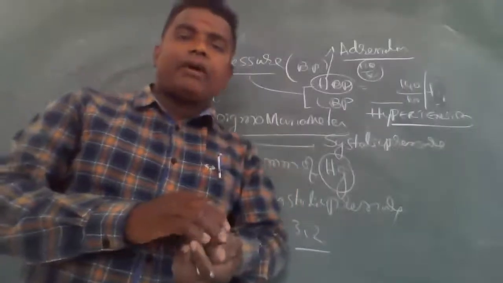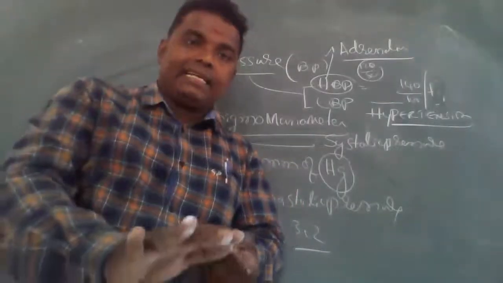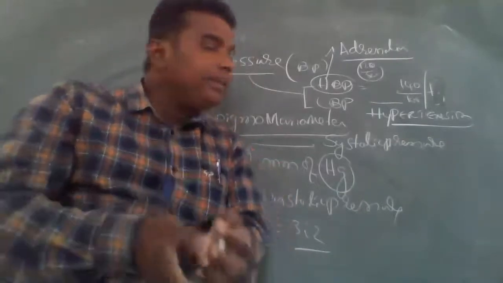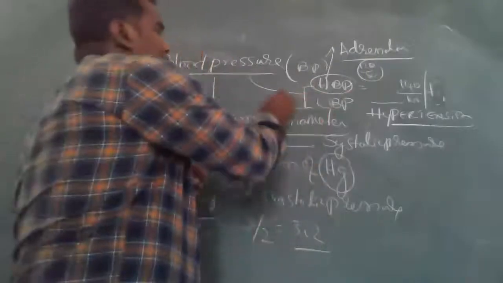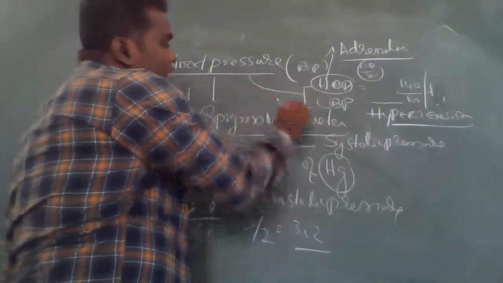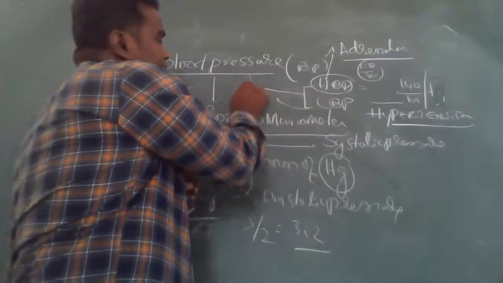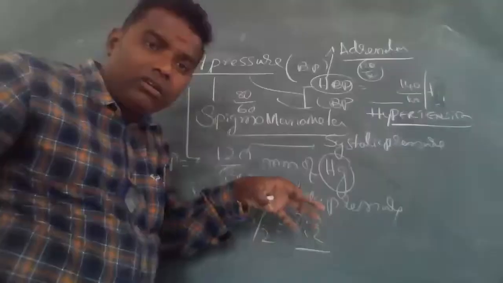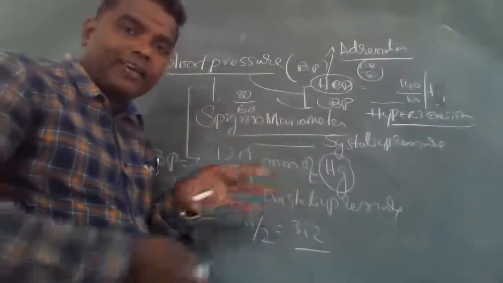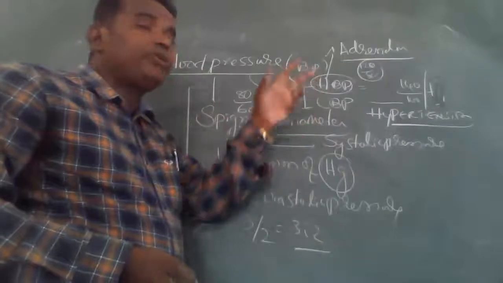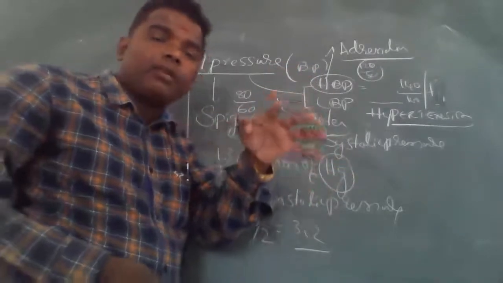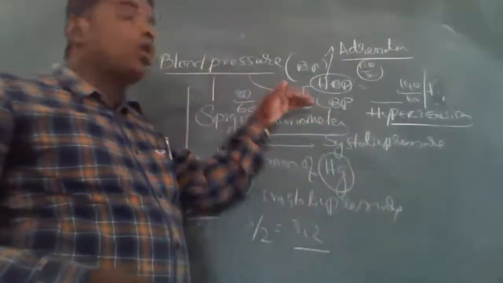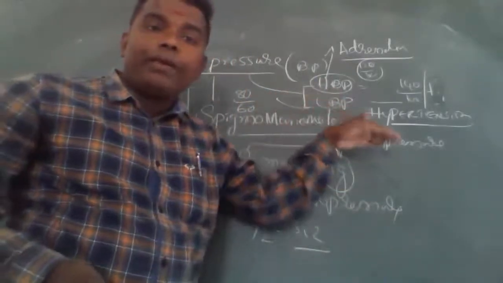Low BP is nothing but the BP being decreased compared to normal. That BP is called low BP. For example, 80 by 60, like that. That means systolic pressure is down and diastolic pressure is down. The blood pressure is decreased compared to normal blood pressure. That is called low BP. Very, very important.